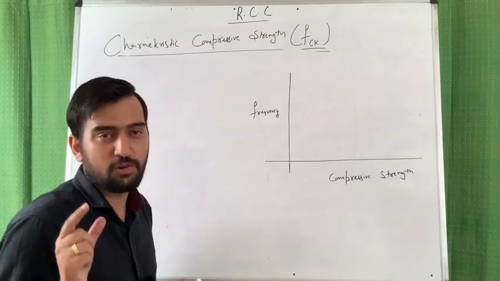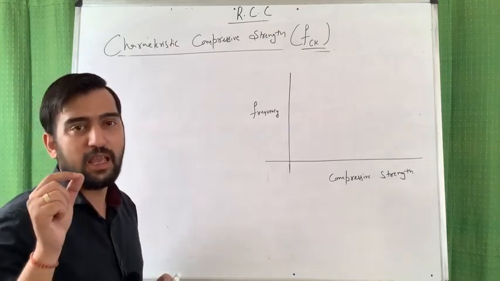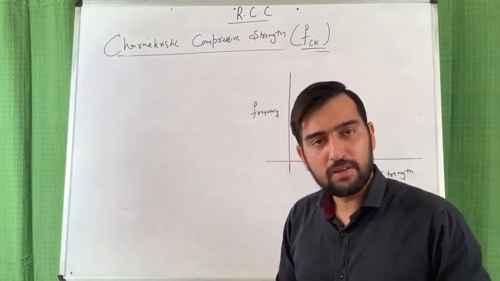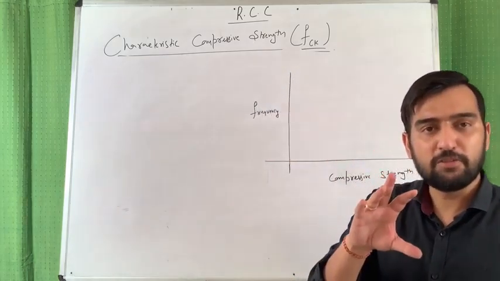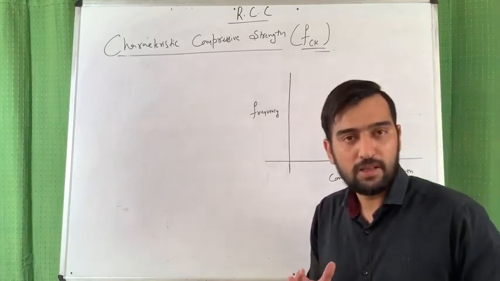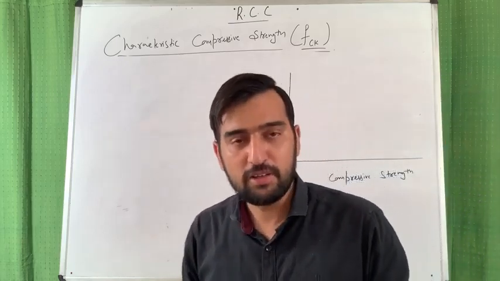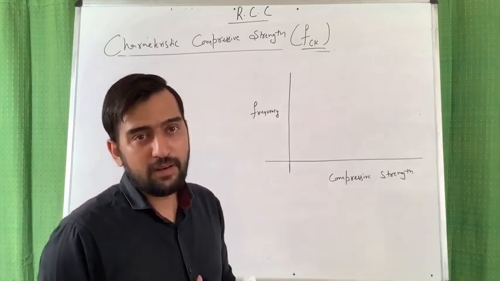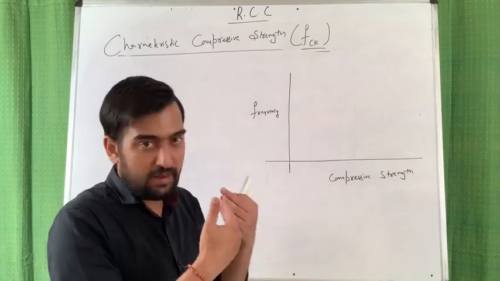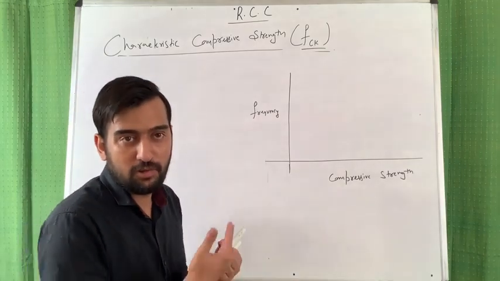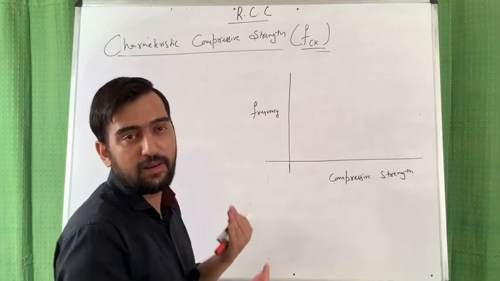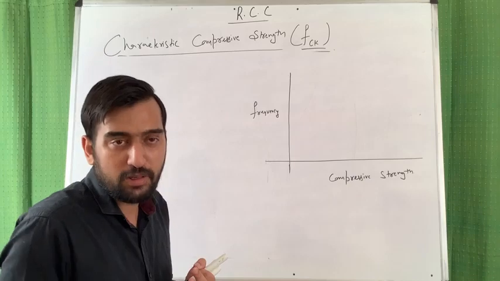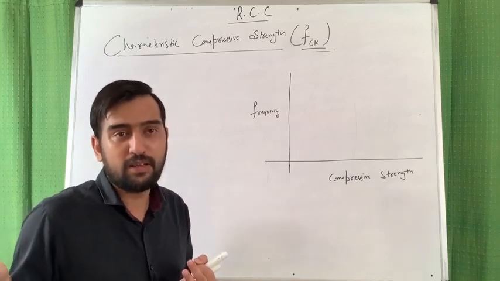Friend, one thing is sure: if you are targeting, let's say, M30, then out of 100 samples only 5 samples will have a value lower than 30. The remaining 95 times, the value is either 30 or higher than 30. But if you look at the 5% sample values on the lower end, the variation may be like 29, 28, 24, 21.